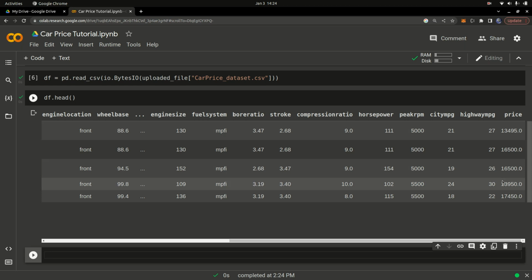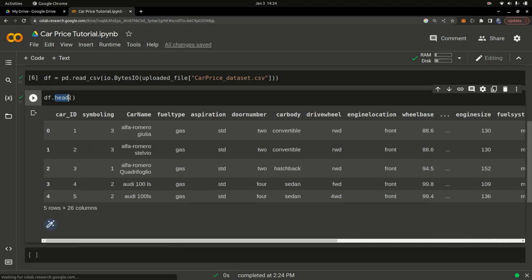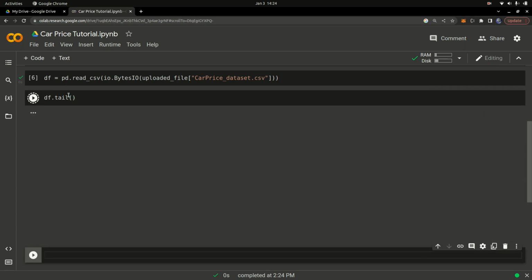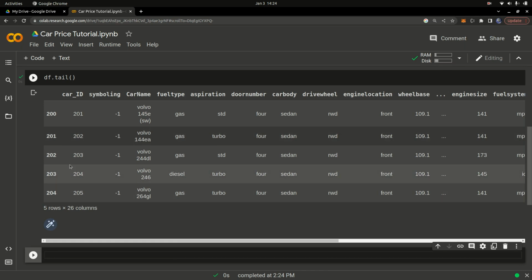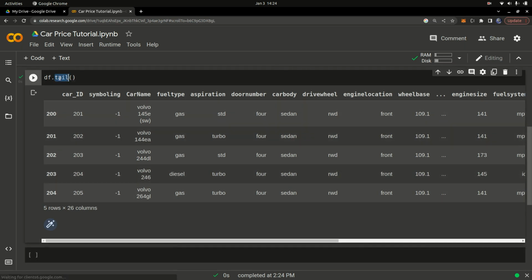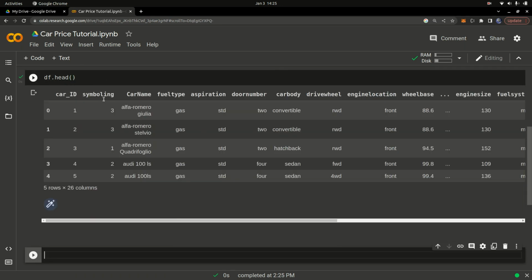Good. So once we have that done, you can also do dot tail. That's going to show you the last 5 rows from the bottom of the CSV file. So this is going to show around from 206 upwards. So you can see that right here. But mostly people just do head. Okay, so I'm just going to do head and simply run that cell, shift and enter on your keyboard. Okay, so once I have that done, we are good to go. Now we have loaded our data.